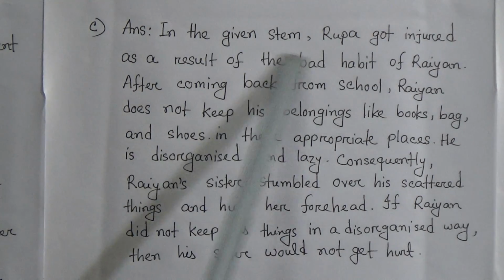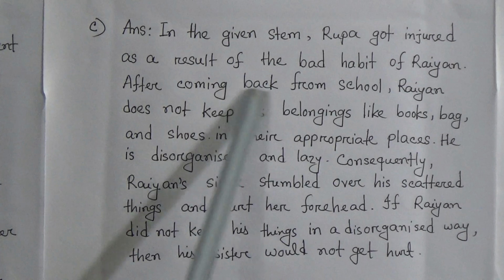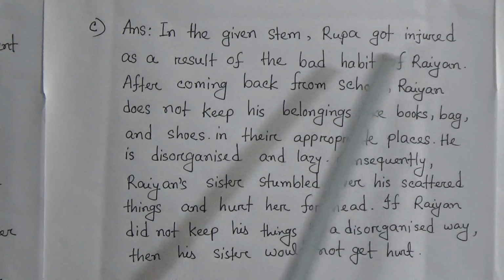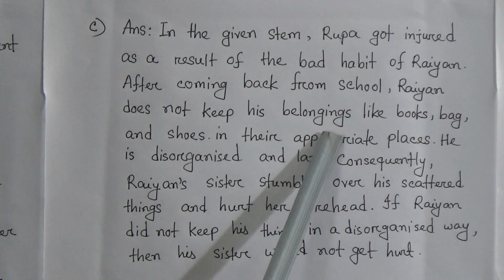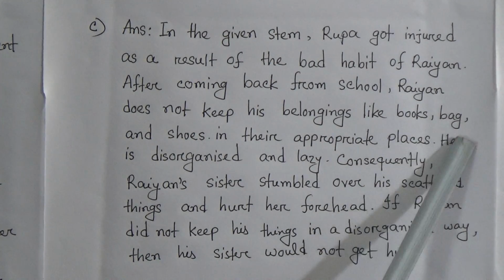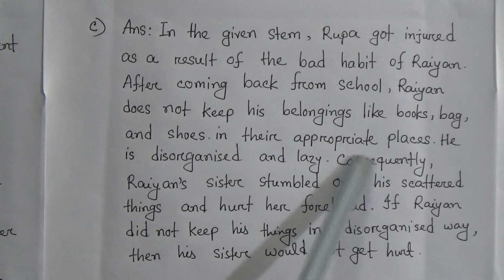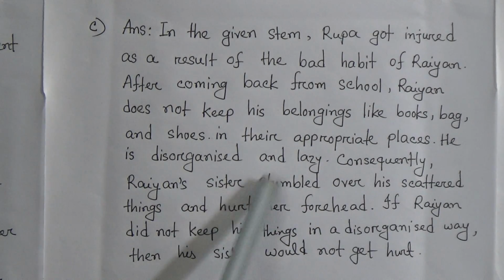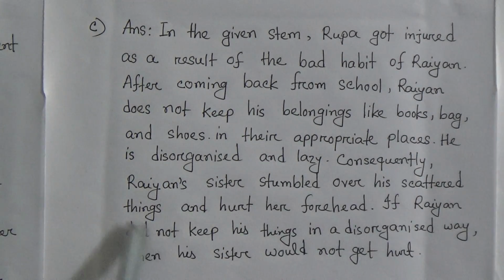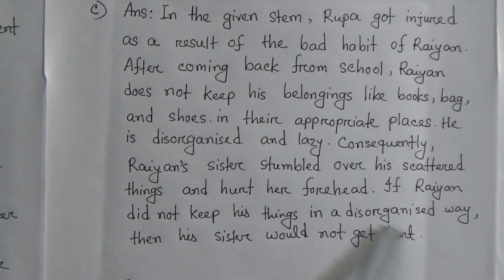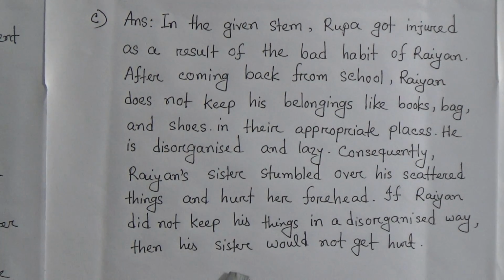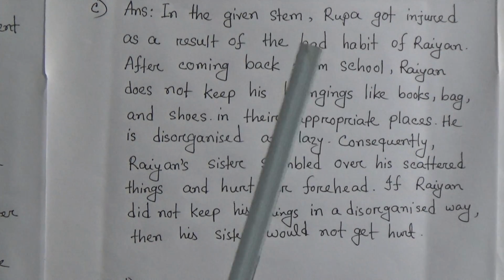In the given stem, Rupa got injured as a result of the bad habit of Ryan. After coming back from school, Ryan does not keep his belongings like books, bag and shoes in their appropriate places. He is disorganized and lazy. Consequently, Ryan's sister stumbled over his scattered things and hurt her forehead. If Ryan had kept his things in an organized way, his sister would not have been hurt.